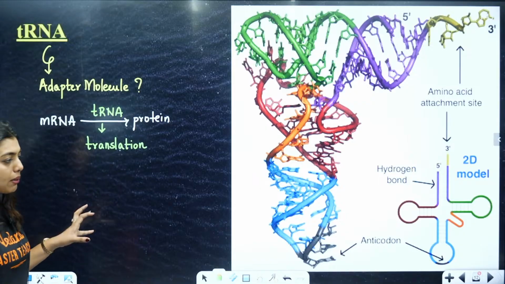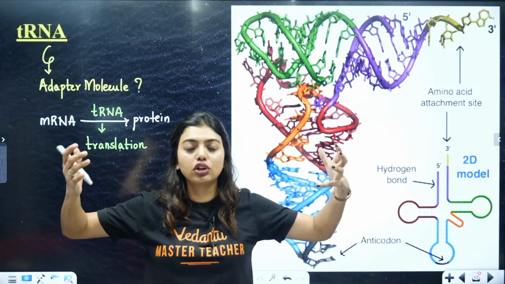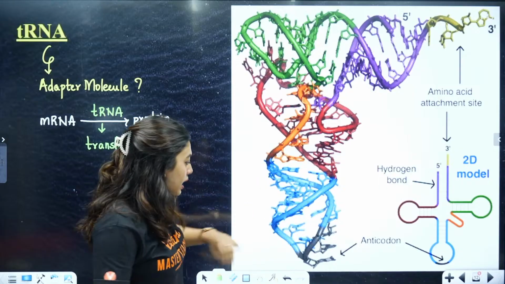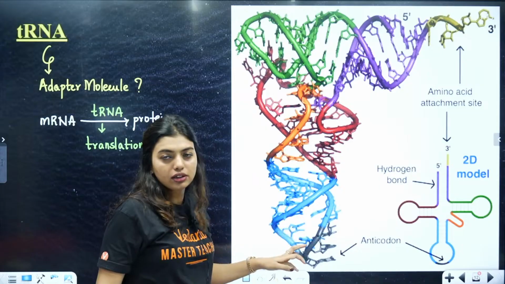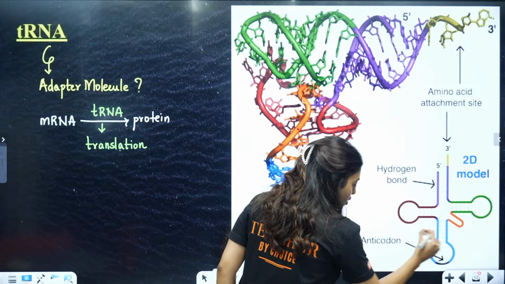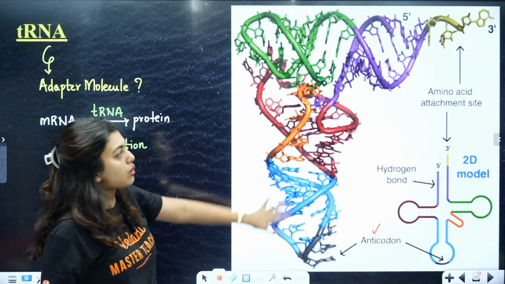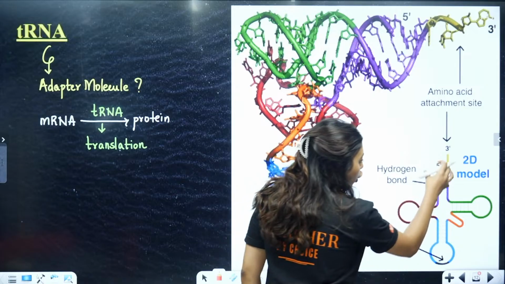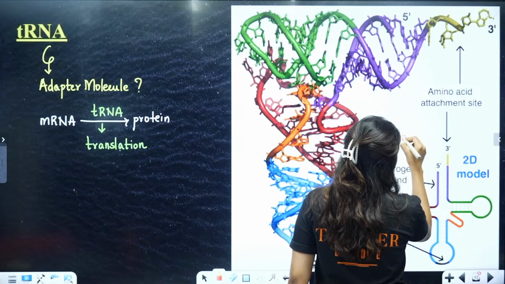So now, talking about tRNA, if you look at the structure of tRNA, if it was a straight strand, it would look different, but it is complementary, so it has come together and it looks like a double strand. Here you can see, students, in tRNA, there are mainly two regions that you have to remember. The loop that you're seeing down is called the anticodon loop. So this is how it will look in 2D and this is how it will look in 3D. Anticodon loop is present here, and on the top, this region is the amino acid acceptor site.